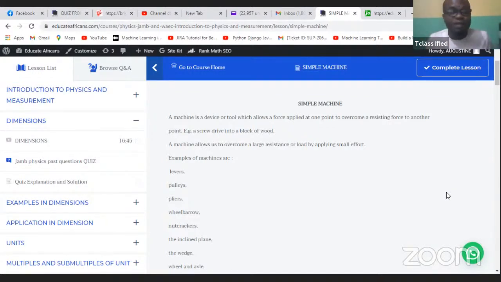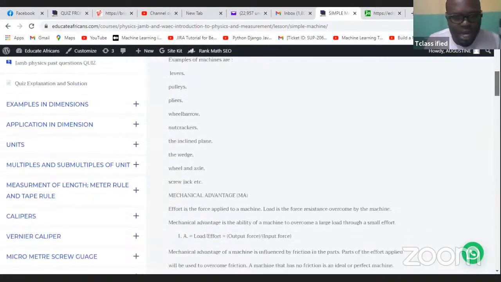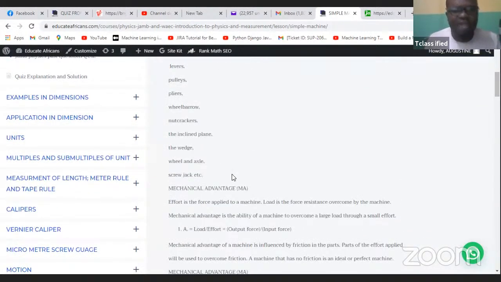If not, when you see them, you will not be able to recognize them when you're asked in your WAEC or your JAMB. Make sure you know that what you are covering here in your JAMB is also what you have in your WAEC. So as you're taking the class, you're covering both sides. So good examples of simple machines are levers, pulleys, pliers, wheelbarrow, nut crackers, inclined plane, wedge, wheel and axle, screw jack. So all these are examples of simple machine.